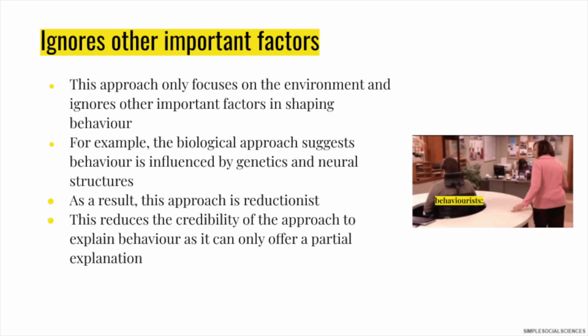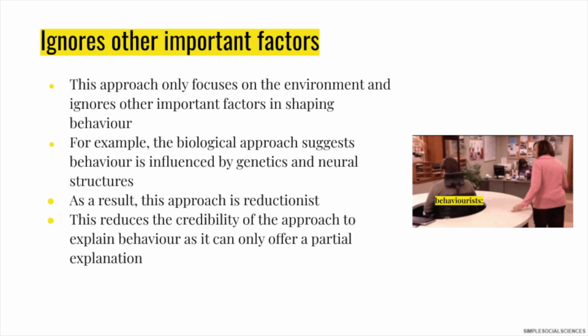However, a major criticism against the behaviourist approach is that it ignores other important factors. Behaviourists only focus on the environment and how we learn and interact with the environment, and it ignores other important factors in shaping behaviour. For example, the biological approach suggests behaviour is influenced by genetics and neural structures.